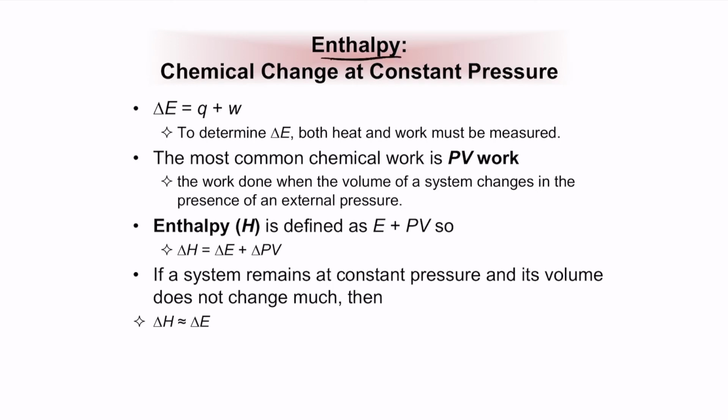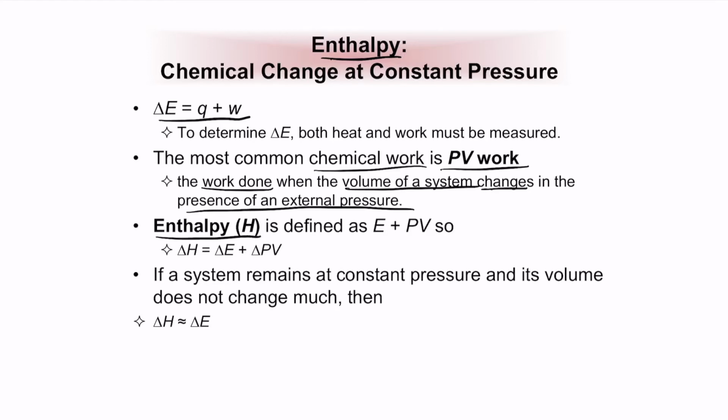Next, let's talk about enthalpy. Enthalpy here is basically a form of energy. So we know that delta E is Q plus W, but the most common form of chemical work is what we call the PV work, the pressure volume work. So the work done here is when the volume of the system changes in the presence of an external pressure. So the change in the volume in presence of an external pressure multiplied gets you the value for enthalpy.